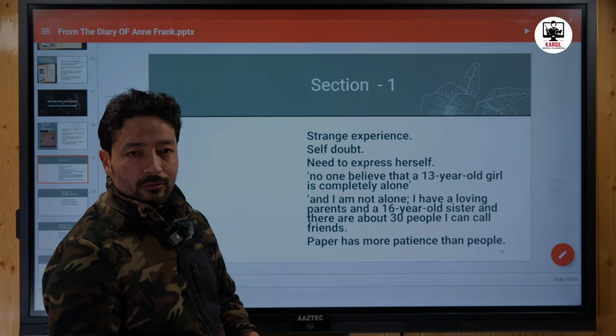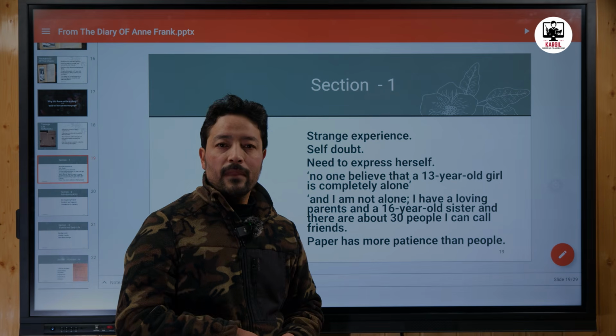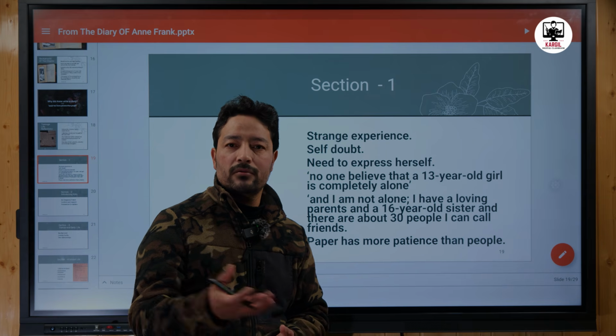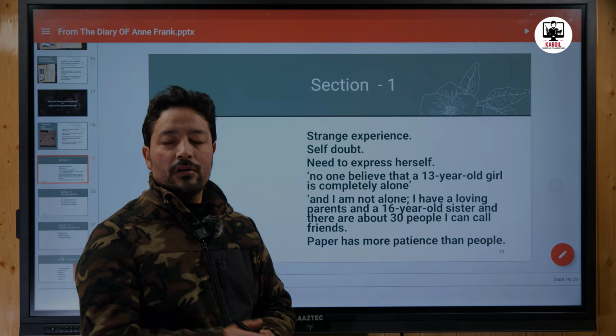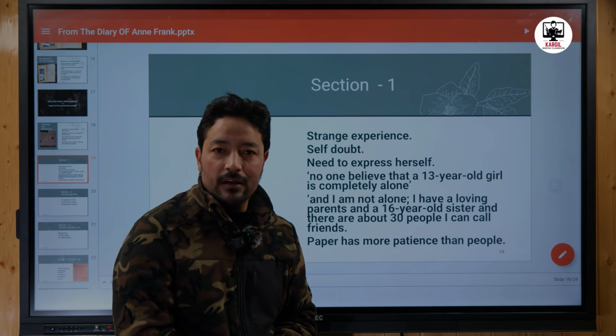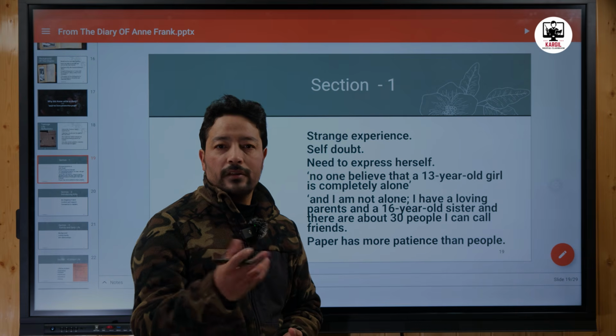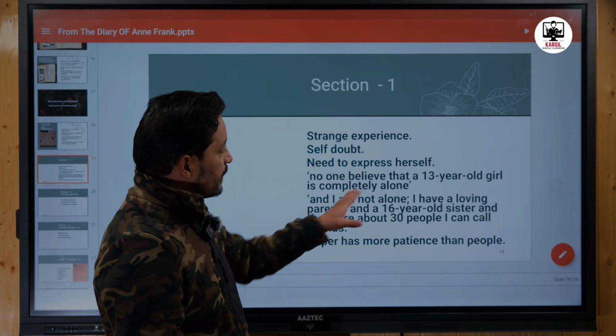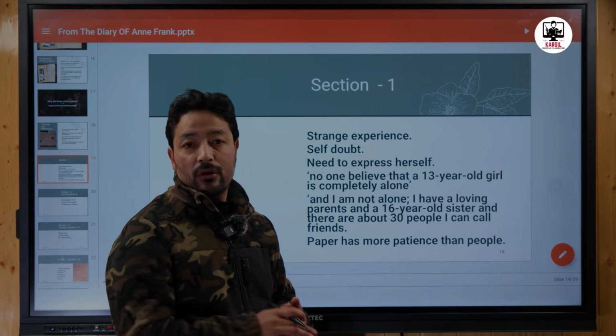She has some doubts also whether she should write a diary or not, and she also writes, who will be interested in the musings of a 13-year-old girl after a long period of time? Who will be interested in reading the thoughts of a 13-year-old girl? She writes, no one will believe that a 13-year-old girl is completely alone.